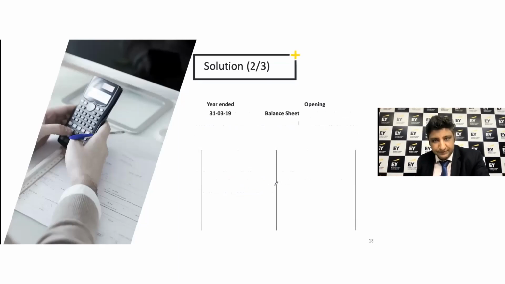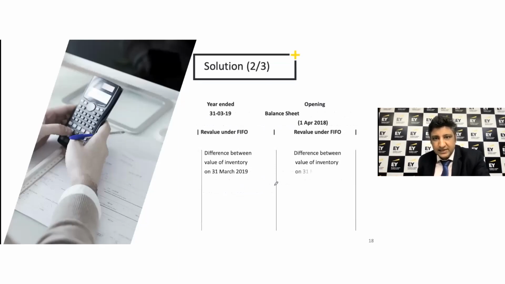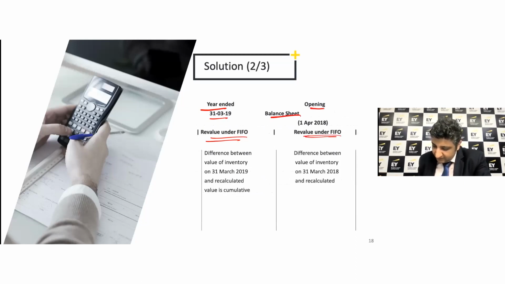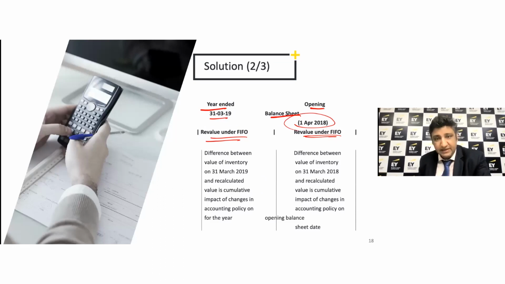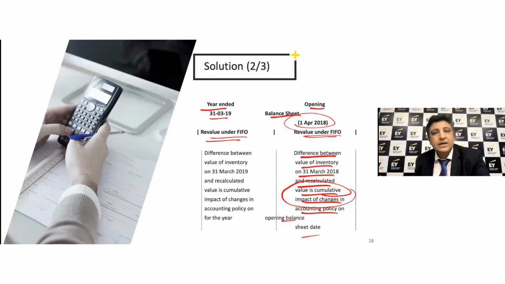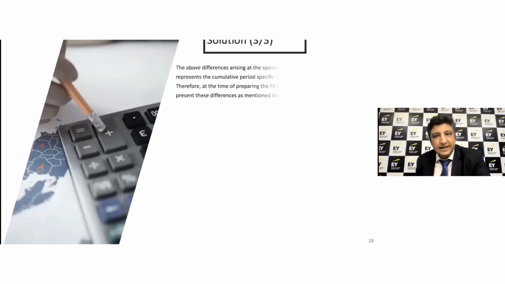And when you do that, you're looking at all these aspects: your year ended 19 would be revalued under FIFO. The last year's balance sheet would also be revalued under FIFO. And along with that, you would start looking at the changes being brought on the opening balance sheet date as well. So that's where you're looking at the retrospective adjustments. This opening balance sheet would bring the differences in the inventory valuation for the cumulative impact so far, right? That's what you're supposed to do as a part of this consideration.